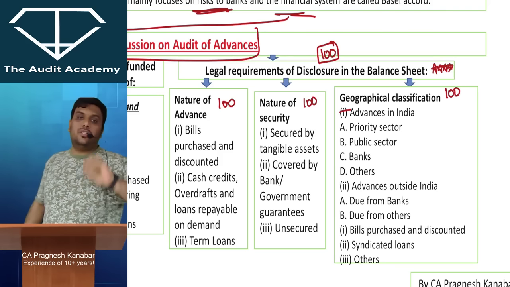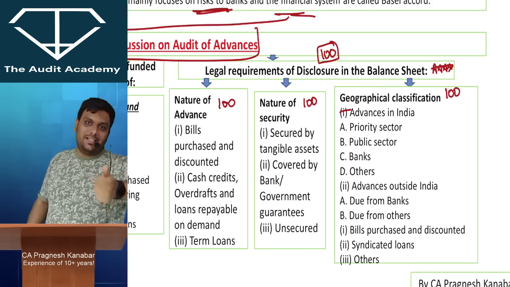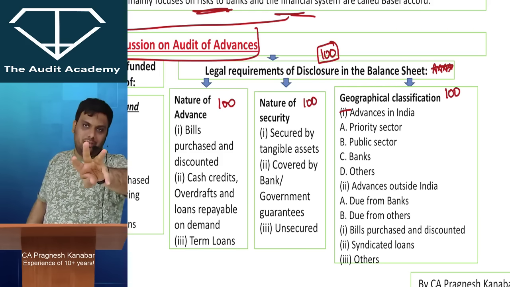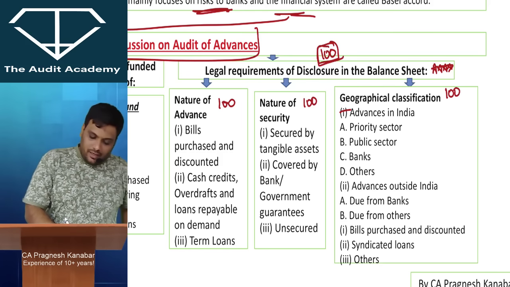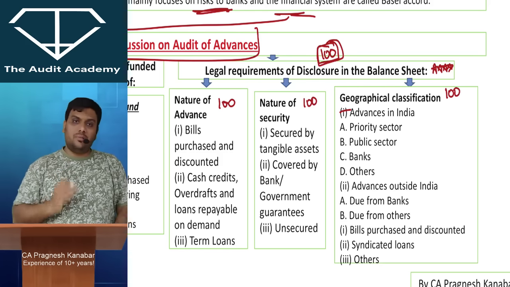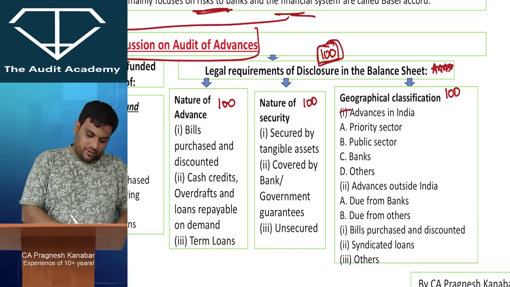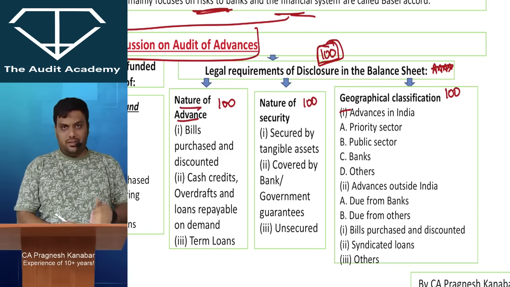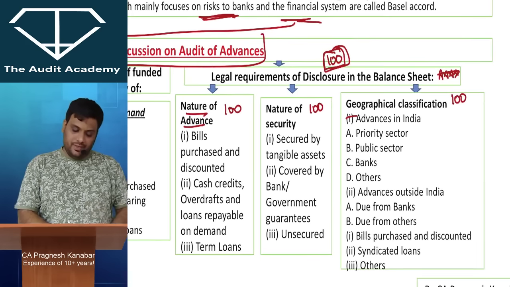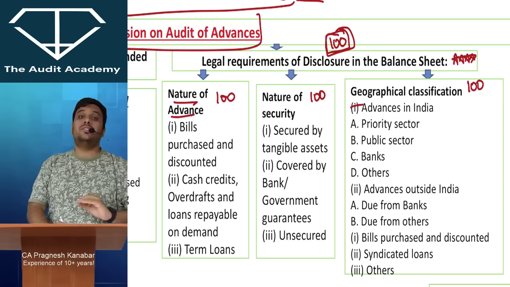Like currently you are my student. For someone you are their son or daughter. For someone else you are something very special. I am describing you only, but three times. So for legal requirements of disclosure in the balance sheet, the total loans given by the bank need to be described in three different ways. First, based upon the nature of advance, which I just explained. Then nature of security: out of this 100, how much is secured and how much is unsecured.